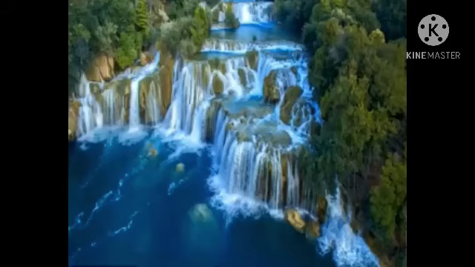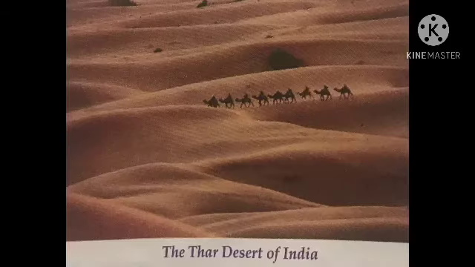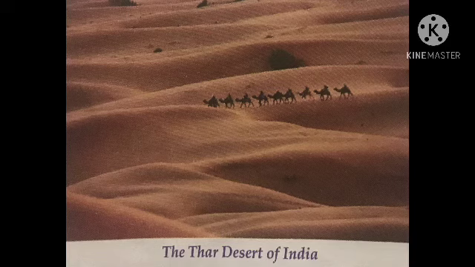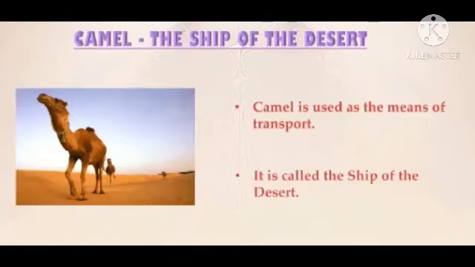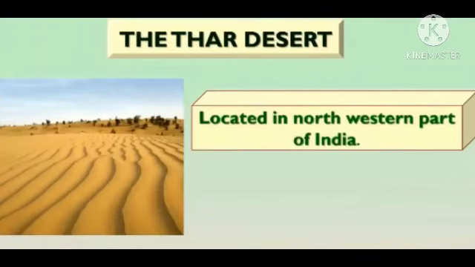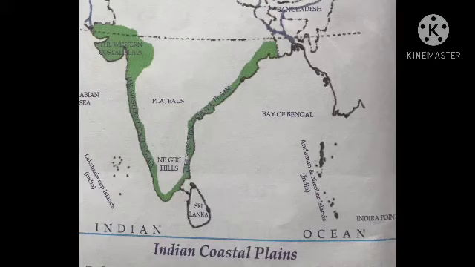Now we will discuss the desert. The deserts are shown in yellow color. Deserts are sandy areas. There is no water or very little water in these areas. They get scanty rainfall. The camel is the main animal of the desert. You know very well, the only desert in India, the Thar Desert, lies in Rajasthan.